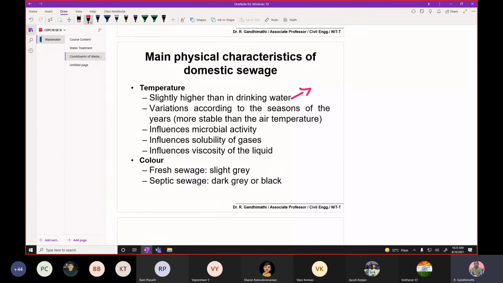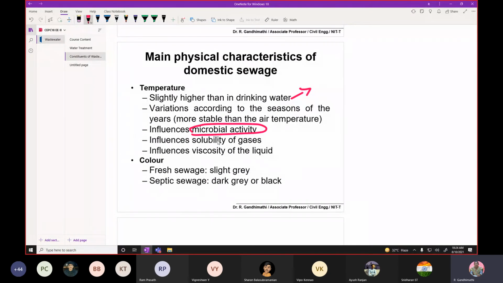Initially we used to consider the average temperature of wastewater as 20 degrees. Now it is around 27 to 28 degrees, because day by day the temperature is increasing due to global warming and other factors. Temperature plays a major role in microbial activity.